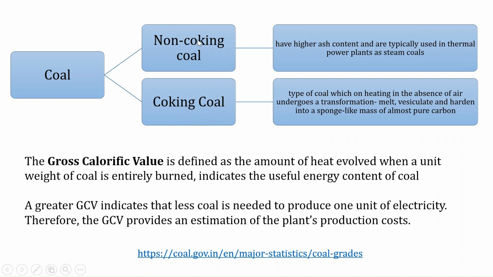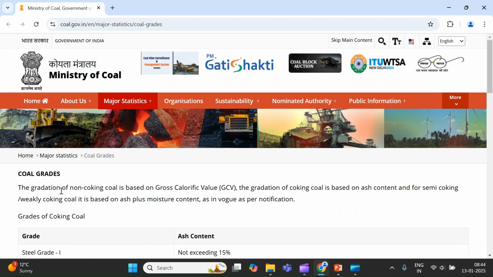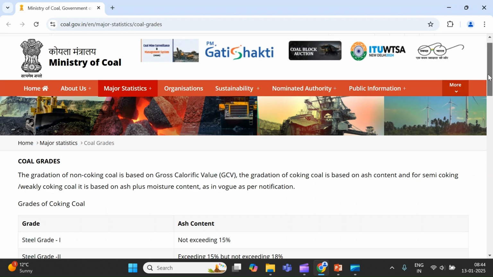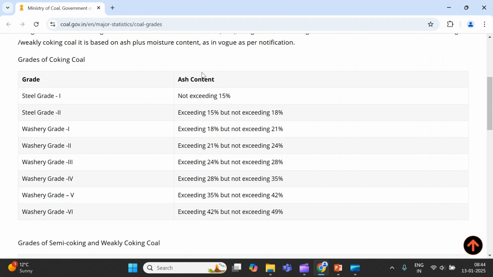So we can see the grading of non-coking and coking coal at this particular website. Here the gradation of the non-coking coal is based on the gross calorific value, while the gradation of the coking coal is based on the ash content, and if it is semi-coking or weakly coking coal, it is based on the ash plus moisture content. For coking coal, if the ash content is less than 15% or 15 to 18%, we have the category of steel grade. But after that, we have the washery grade.